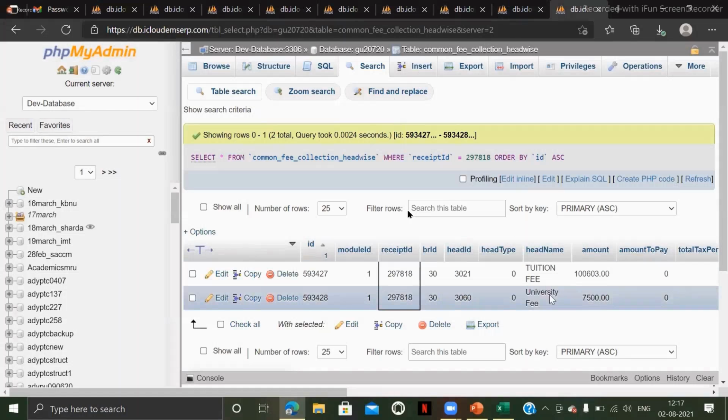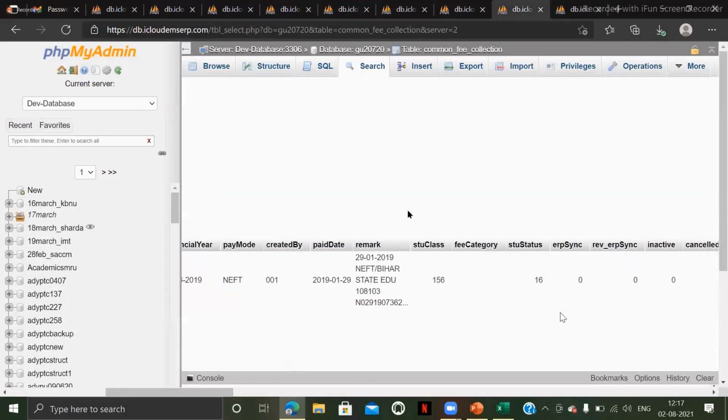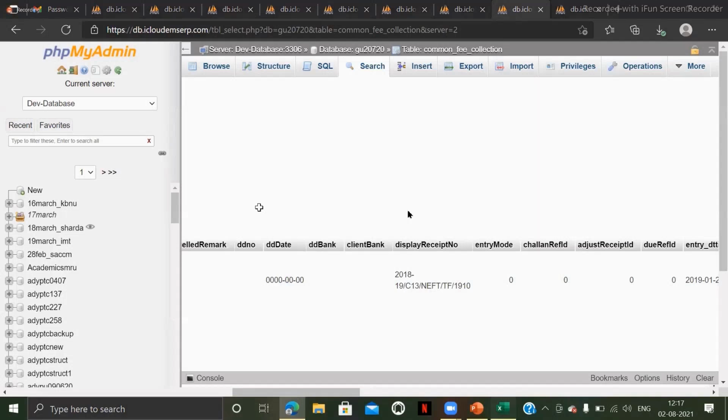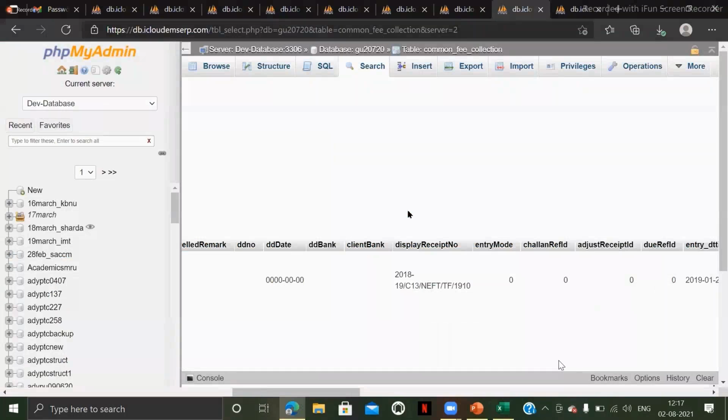Okay. And you have to store here the academic year, the amount, the paid date, and the receipt number as well. This is a display receipt number. The voucher numbers and receipt numbers are already given here. This G column is the voucher number column and this P column is the receipt number column. Whatever values are there, you have to store all of them.